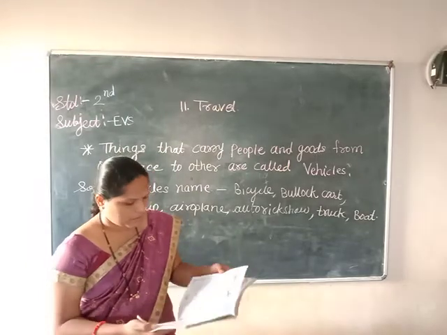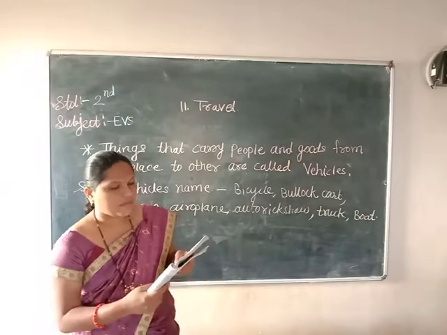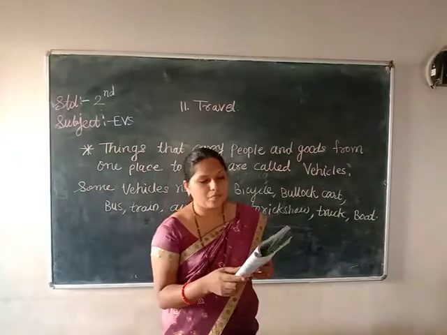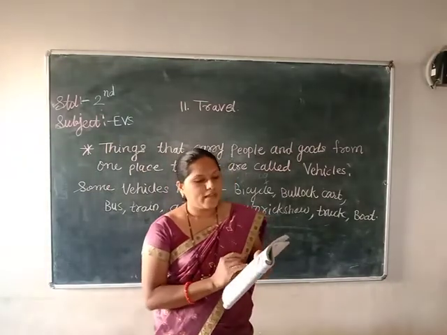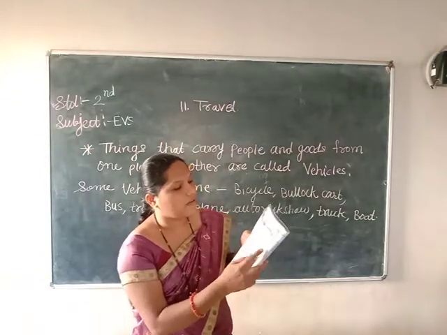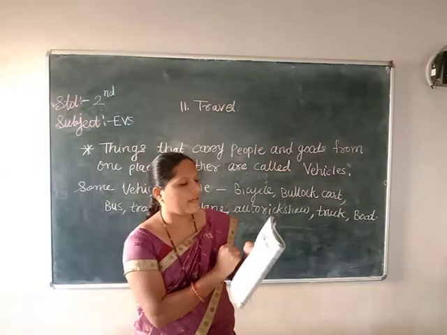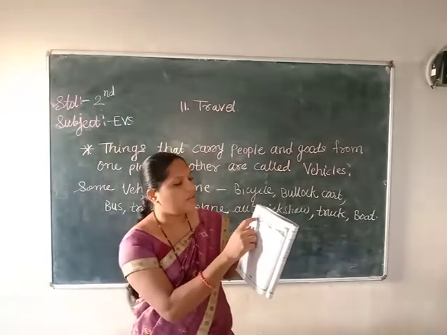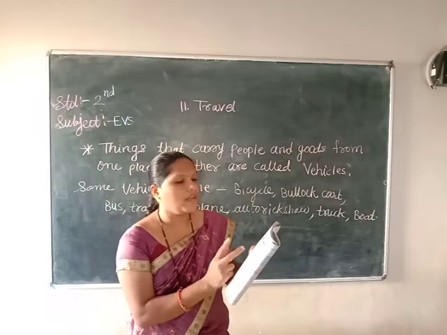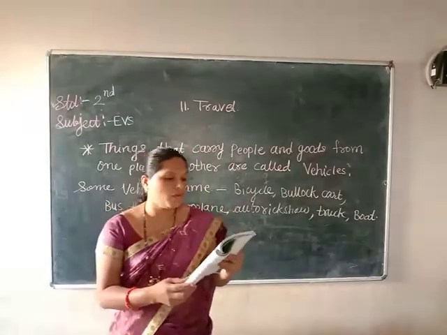On the next page, page number 107, some pictures of vehicles are given. Mark with a circle the vehicle that carries people. Which vehicle carries people here? Bus. Make a circle here. Next, mark with a square if they carry luggage. Which vehicle carries luggage? Truck. Make a square here. Mark with a triangle if they carry both. Train carries both luggage and people.